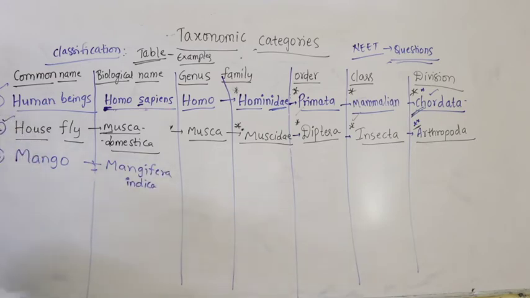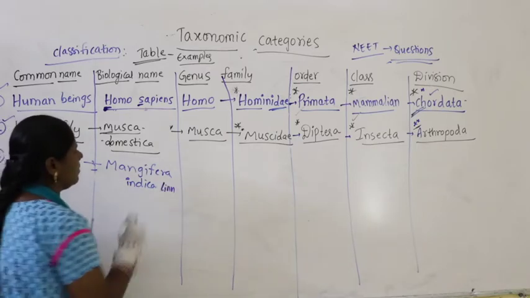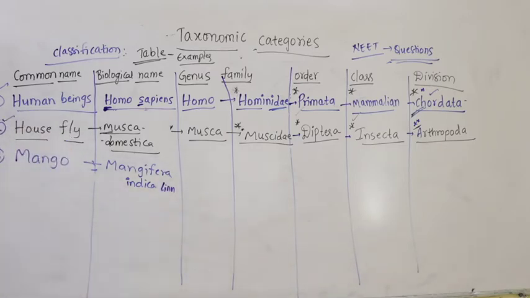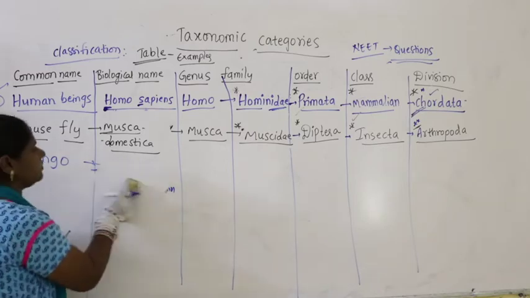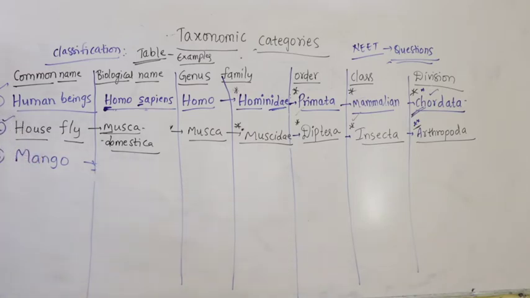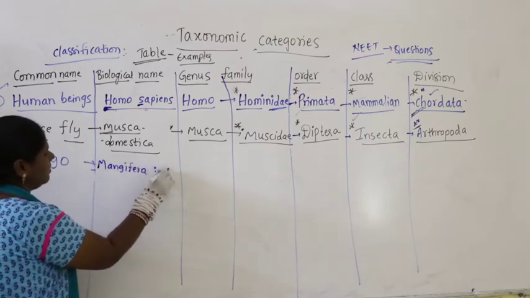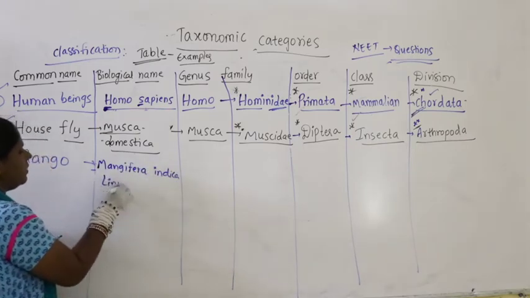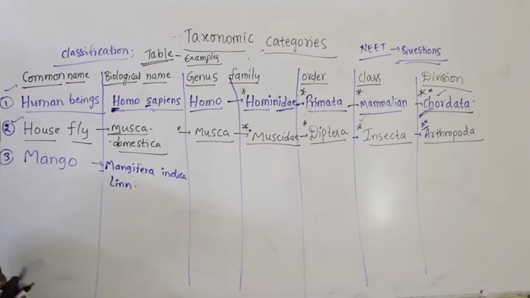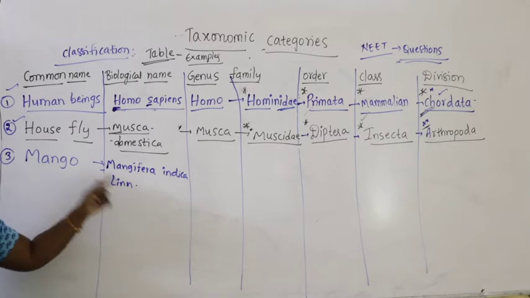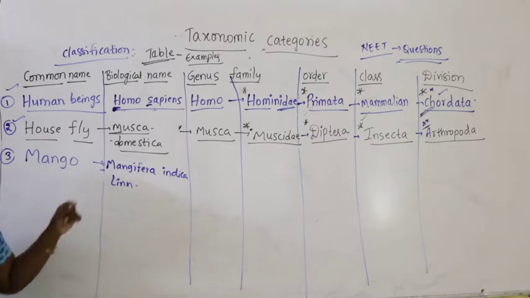Mangifera indica, Linn. I'll let you know one question here. What is the meaning of Linn? It stands for Linnaeus. According to the ICBN, International Code for Botanical Nomenclature, the name of the scientist should be written in abbreviated form.